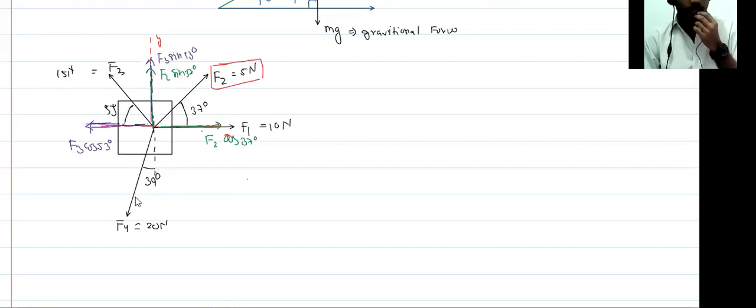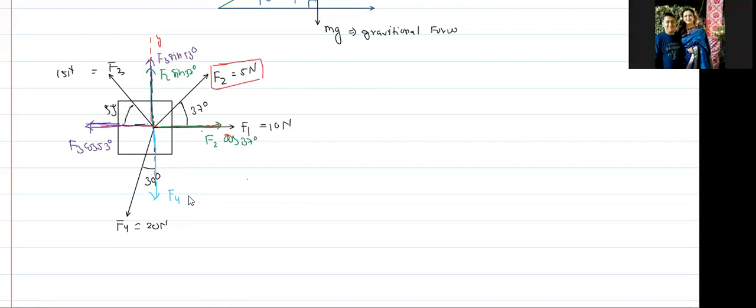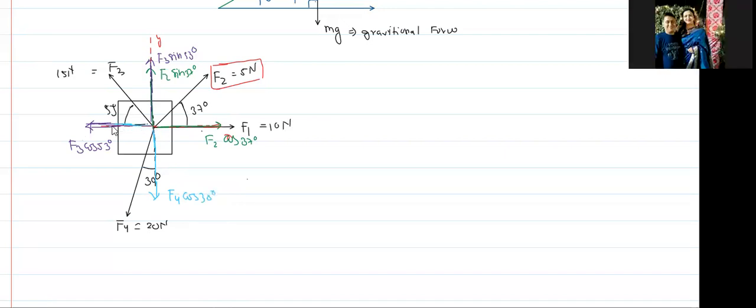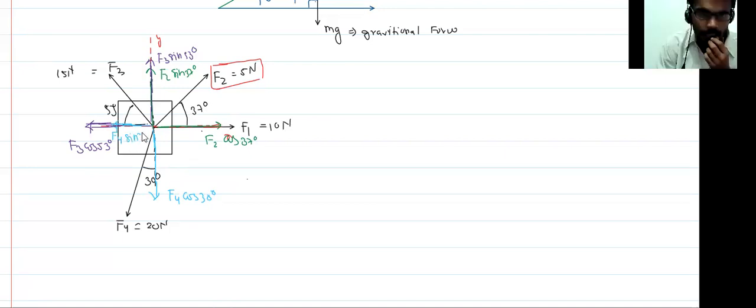In the same manner, F4 is not along the x-axis or the y-axis, so you have to resolve it into two components. Along this direction, F4 cos 30 degrees, and in this direction, F4 sin 30 degrees.